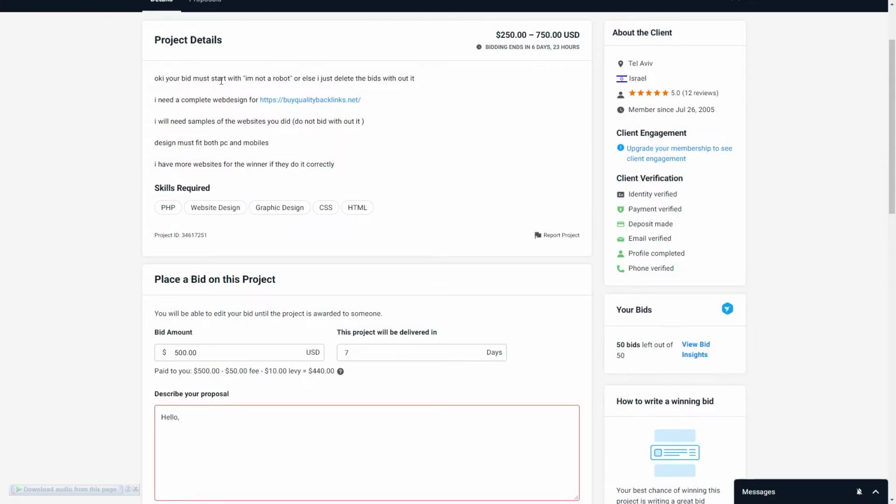After that, this client has mentioned that we should write "I am not a robot" in our description because there are so many people on Freelancer.com who are copy-pasting the bids. To avoid those kinds of robotic proposals, this client has applied the filters. So what we are going to write is, "Hello, I am not a robot. I know this is awkward, but some clients need special treatment." Now let me try to complete this proposal and then I'll explain more about it.